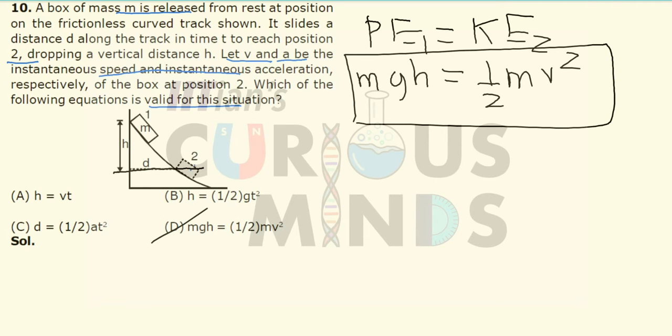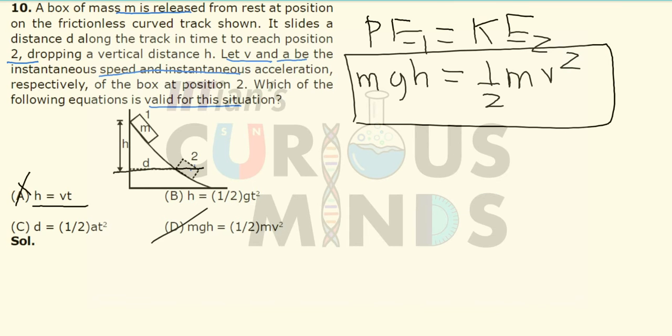Now let us see the rest of the options, that is, in order to calculate height. We cannot directly calculate height as h is equal to vt. What is the reason? We cannot apply this formula, because if I have to apply the formula h is equal to vt, it means that for a certain point, the acceleration should be equal to 0.